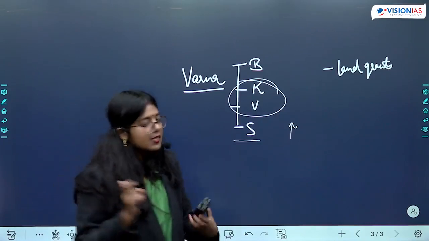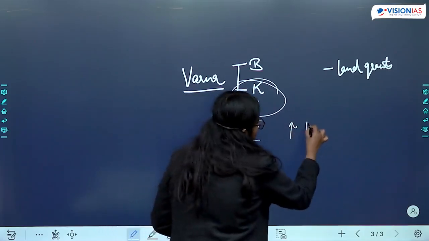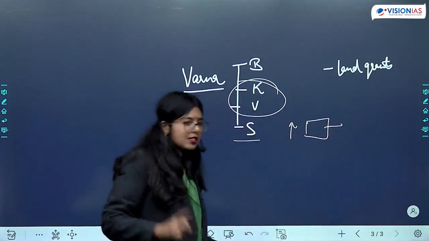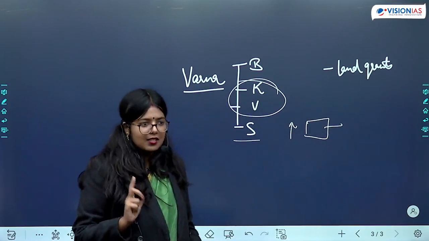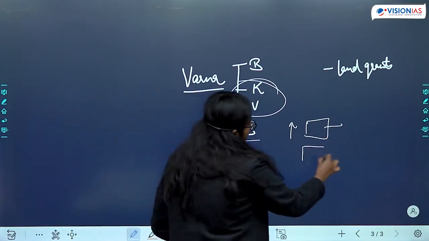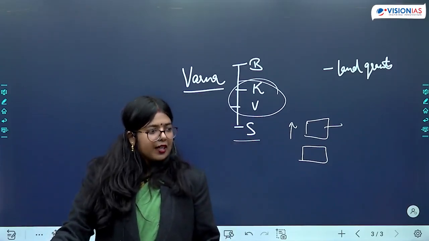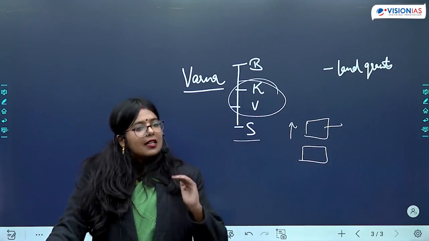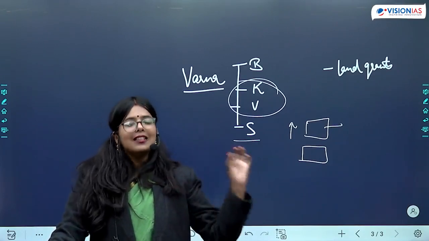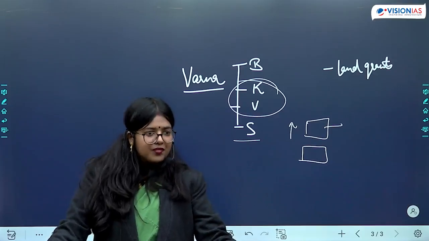So in Shudras, what will happen? There will be one group which will settle as agriculturalists. There will be one group which will keep doing the traditional work that they were accorded. And over centuries, there is going to be a division in the category of Shudra as well.